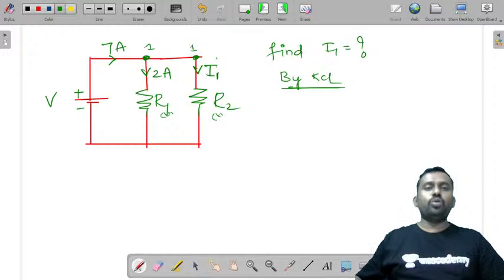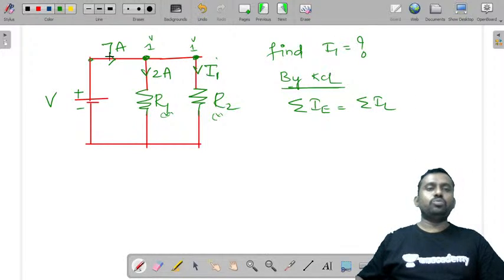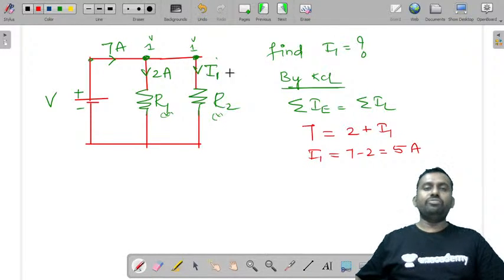If this is node 1, this is node 1, because the voltage at these points is the same. So sum of entering currents is equal to sum of leaving currents. What are the entering currents? 7 is the only current that is entering. What are the two currents that are leaving? 2 and I1. You can write I1 is equal to 7 minus 2 is equal to 5 amperes.